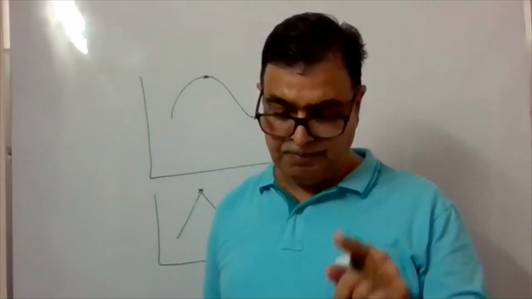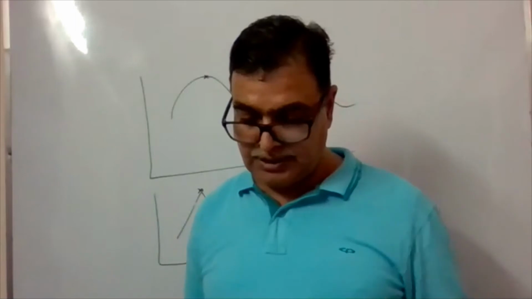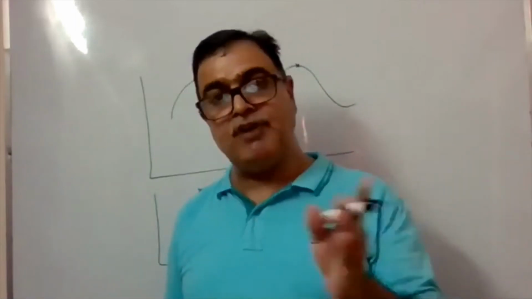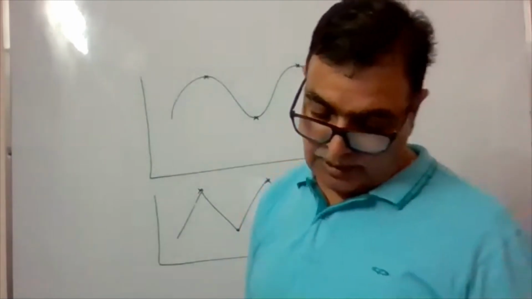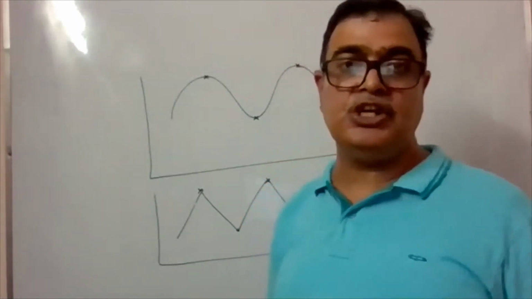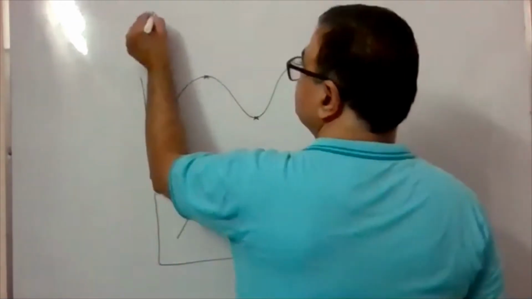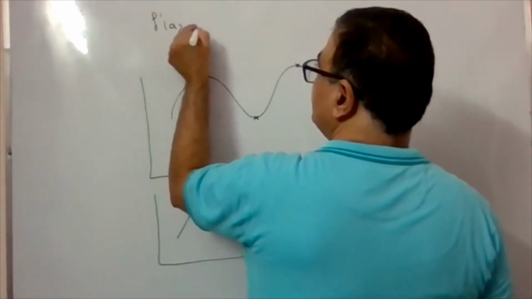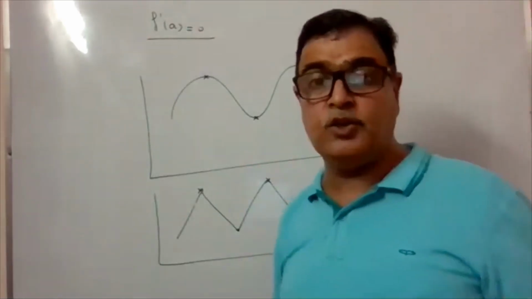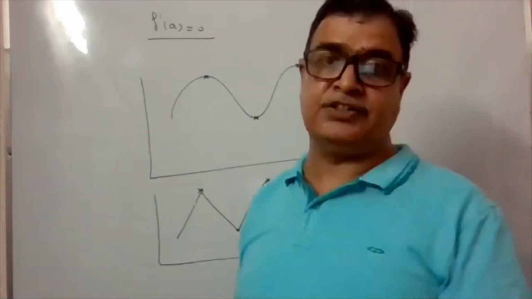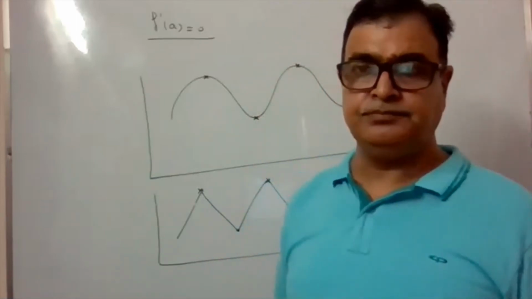Necessary condition for f(a) to be an extreme point or extreme value of the function: if f dash a is equal to 0. f dash a equal to 0. Now what does it mean? आगे एक और लाइन लिखो. If it exists. If it exists.